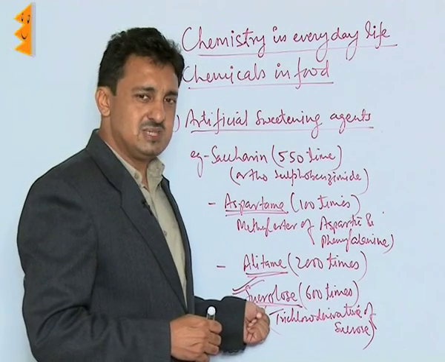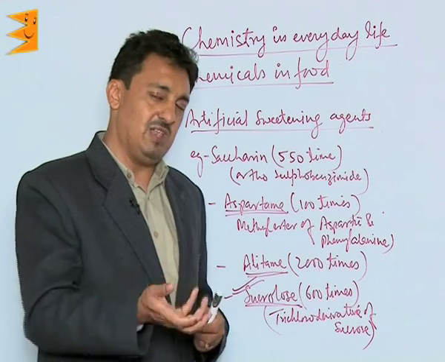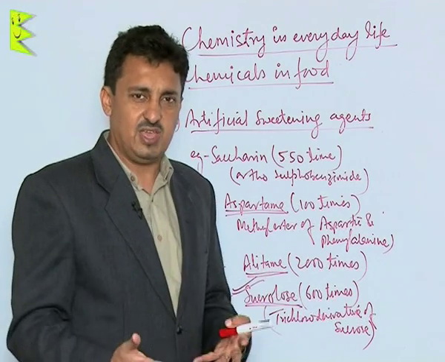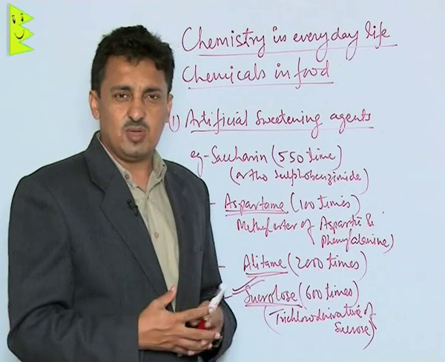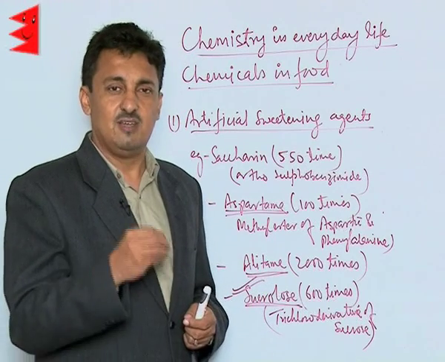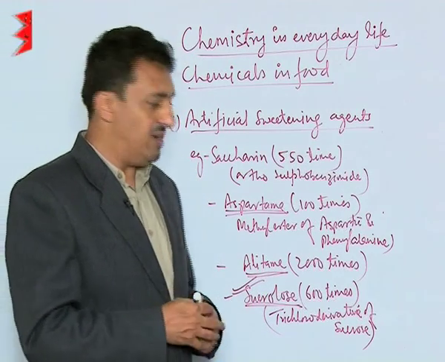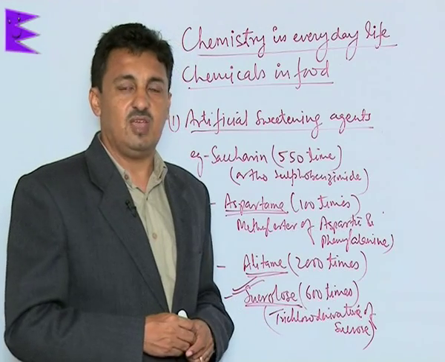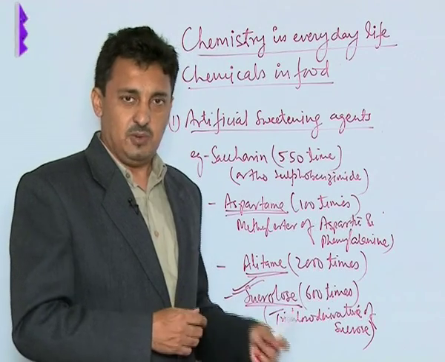Now sucralose is a trichloro derivative of sucrose. It is made from the sucrose only, so there is no harm of taking it. It is very stable at cooking temperature, so it can be added as an additive during the cooking of the food. So that's why it's one of the most commonly used. We have artificial sweeteners nowadays.